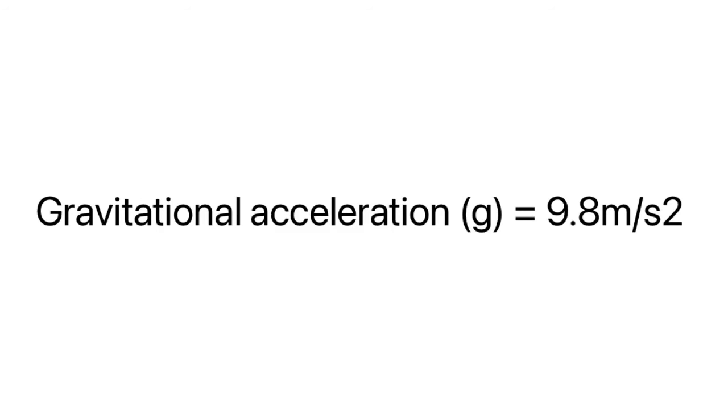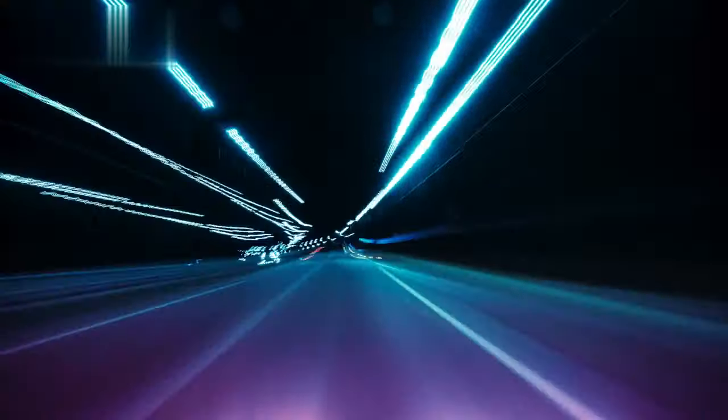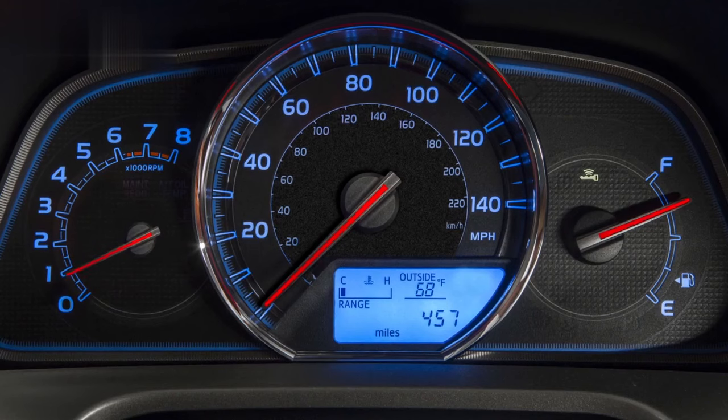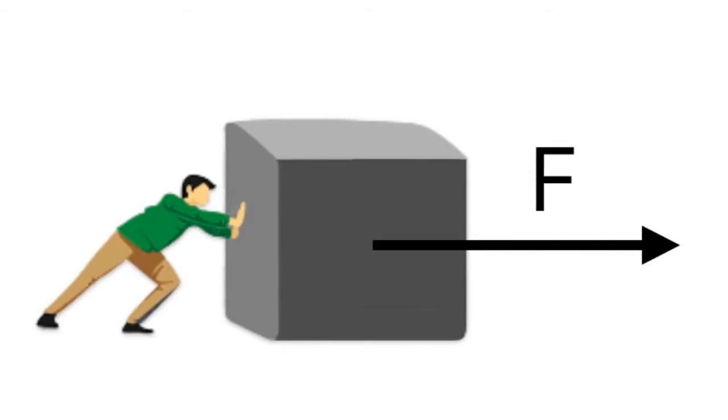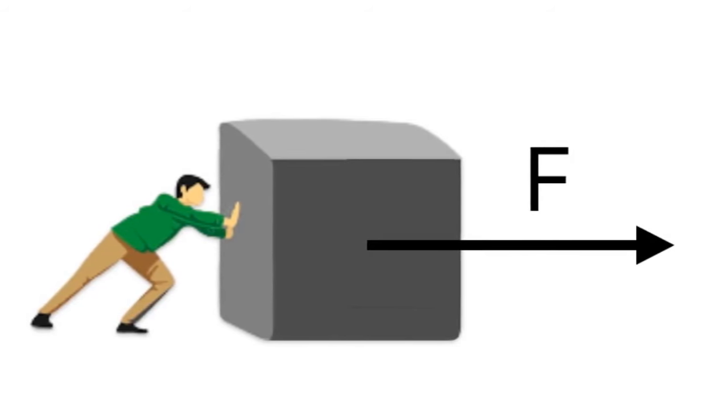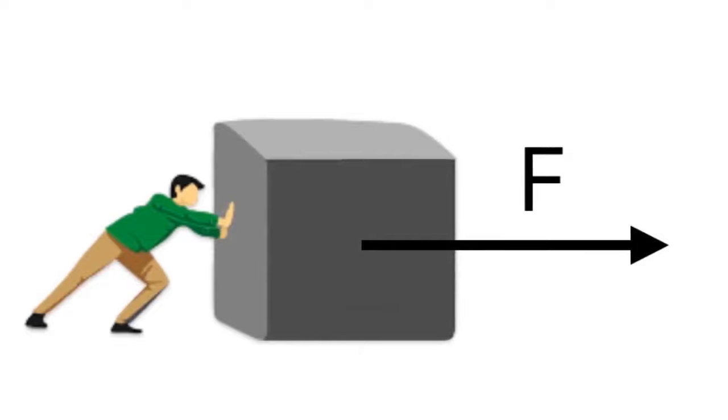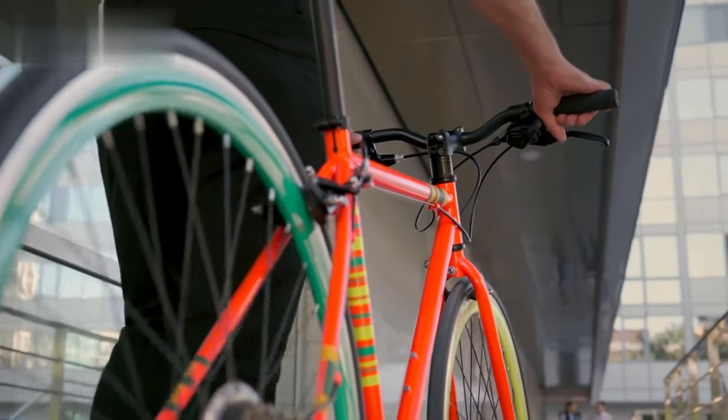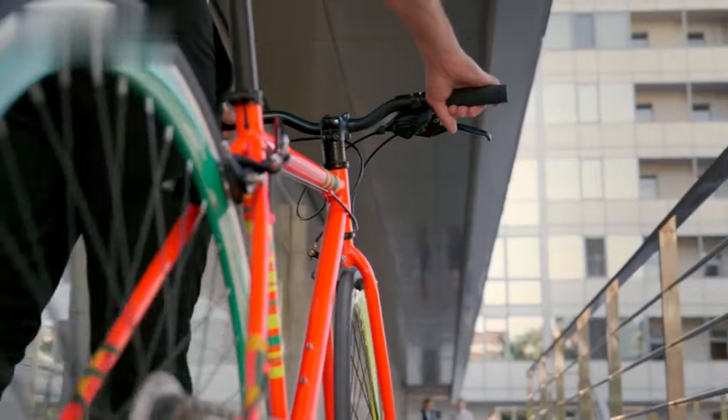This brings us to the second concept, which is Newton's second law. Newton stated that acceleration is related to two factors. The greater the force you apply, the faster the object accelerates. However, if you apply the same force to push a box, the heavier the box, the slower it accelerates. For example, if you apply a force to a small bicycle, it quickly accelerates. But if you apply the same force to push a train, you can imagine that it's difficult for the train to accelerate. Its speed change is slower.